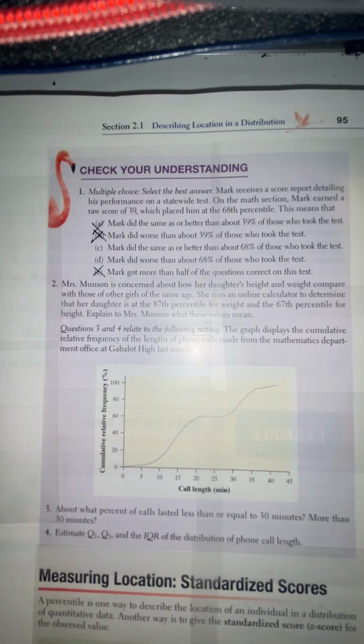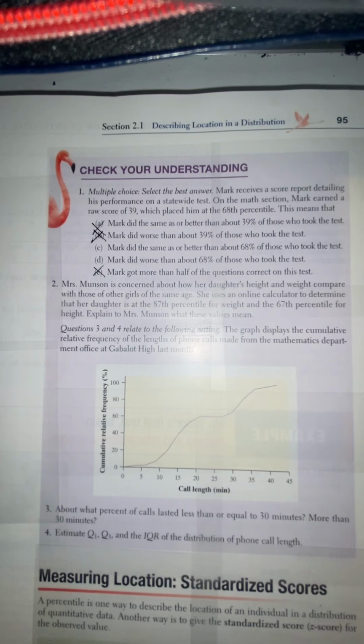So this person took all the values that were less than and equal to 39, meaning that if he got a 39, that means that he did either better than, okay, or the same as those in that percentile, right? Because everybody up until that point is at the 68th percentile.